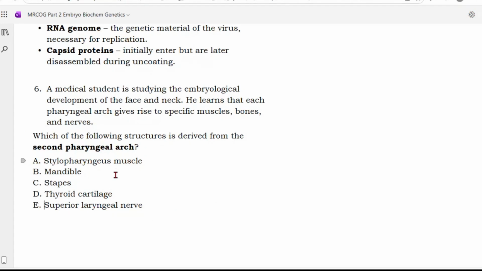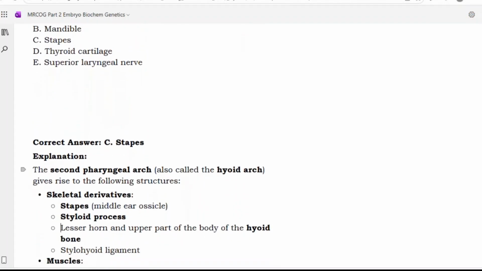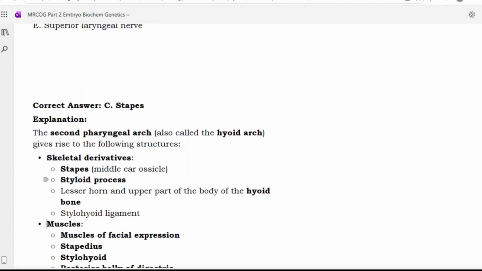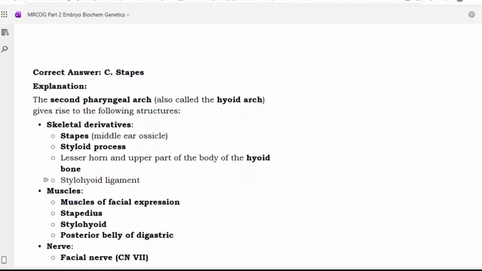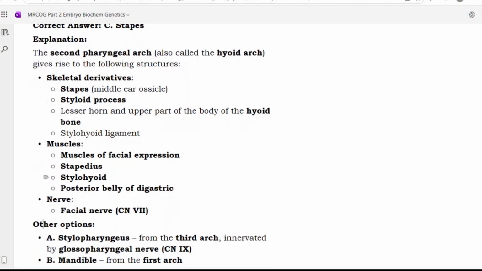Is it only the stapes? Yes, stapes. The second pharyngeal arch, also called the hyoid arch, gives rise to skeletal derivatives: stapes, middle ear ossicle, styloid process, lesser horn and upper part of the body of the hyoid bone, and stylohyoid ligament. Muscles of facial expression, stapedius, stylohyoid, and posterior belly of digastric. The nerve is the facial nerve.